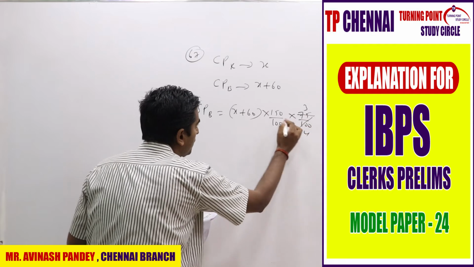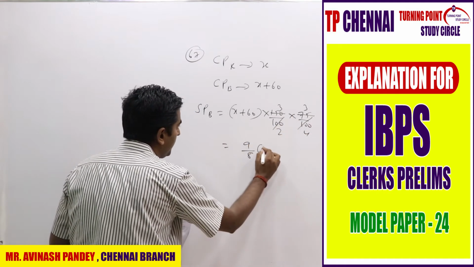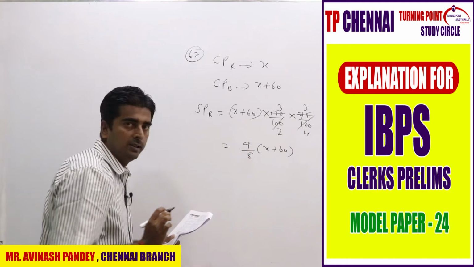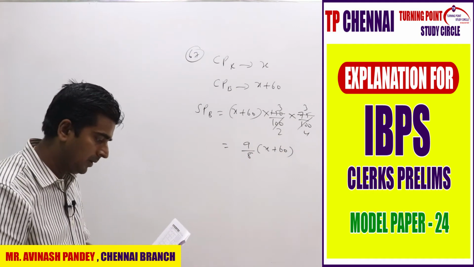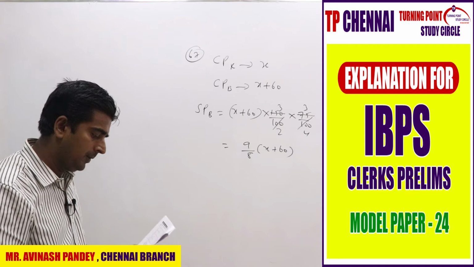25 3s are 75, 25 4s are 100... so 9 divided by 8 X plus 60. Right? This is the selling price of Beena. Now what have they given you? Profit earned by Beena is rupees 10 more than Ravi, right?